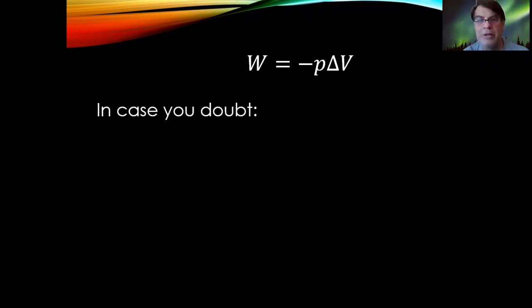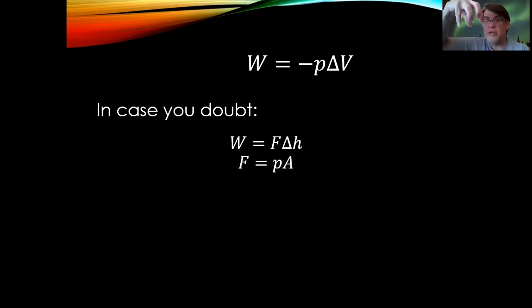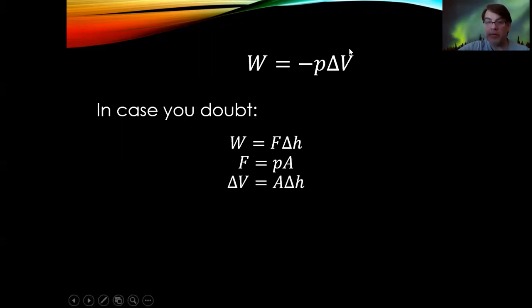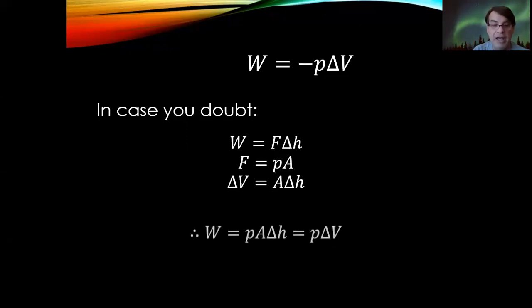But in case you doubt, work equals force times distance, right? So let's say we have a piston. The work done would be the force on the piston times the change in height, the distance, okay? Work equals force times distance. That's a physics kind of thing. So what is the force on the piston? Well, it's going to be the pressure on a particular area, right? So pressure times the area is the force. The change in volume is the area times the change in height, right? So we've got the two dimensions of the area and then the third dimension of the height, and that gives us the change in volume. So we put it all together, and what do you got?